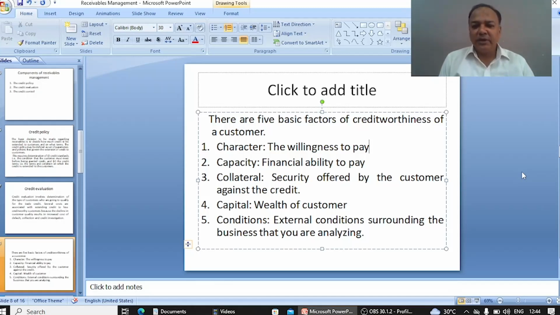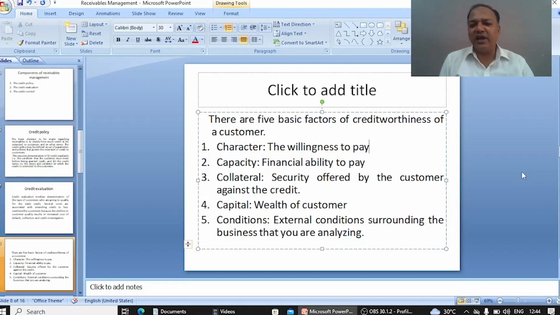Now suppose you are giving a credit of rupees 50 lakh and the person is earning 10 lakh rupees per annum, then how is it possible for him to pay in a short span of time?